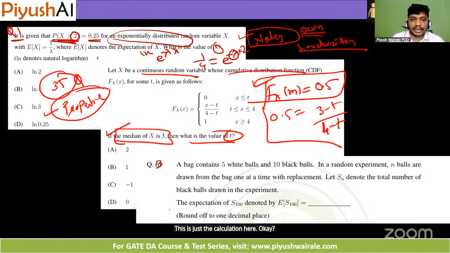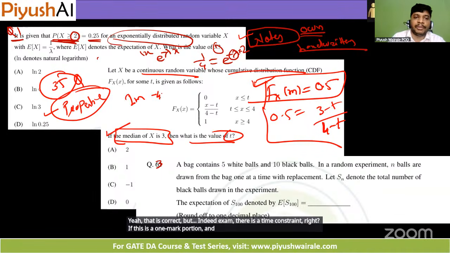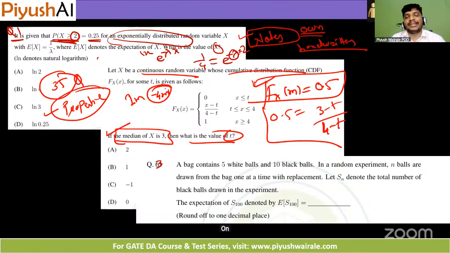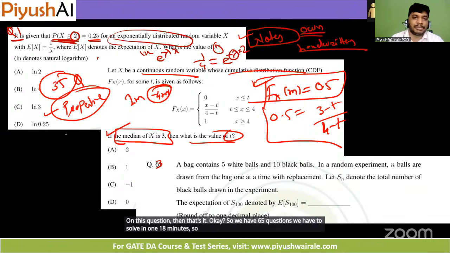Anyone got this? Okay, integration, you can go with the long method. Yeah, that is correct. But in the GATE exam, there is a time constraint, right? If this is a 1 mark question and you are spending 4 to 5 minutes on it, then that's it. So we have 65 questions to solve in 180 minutes, so around 3 minutes maximum per question.